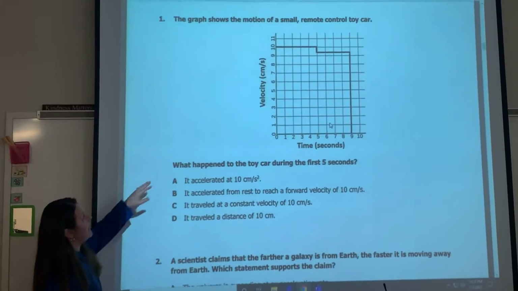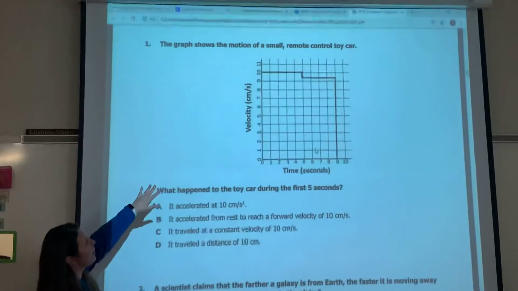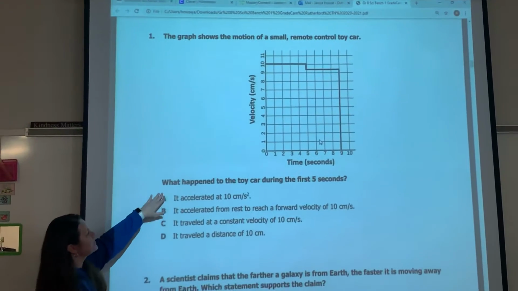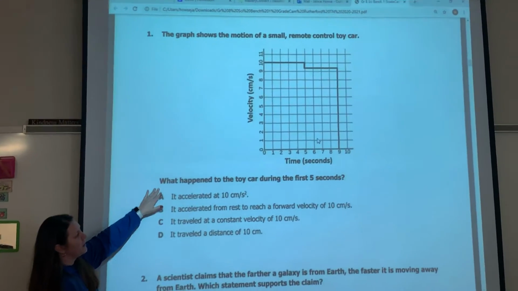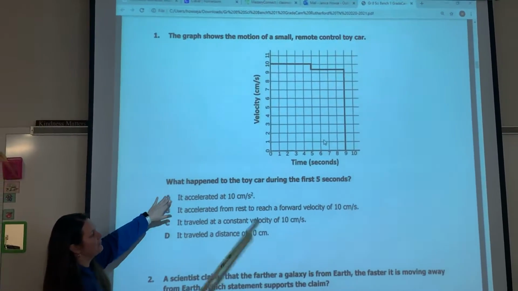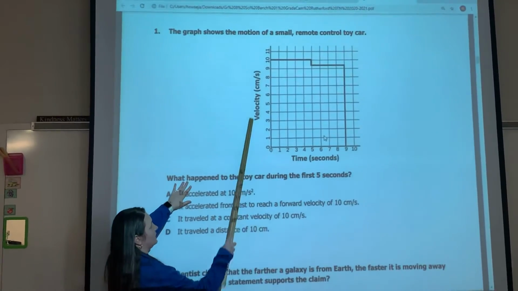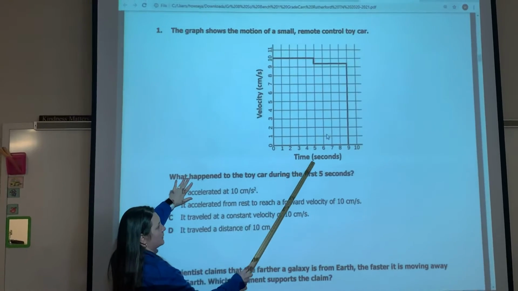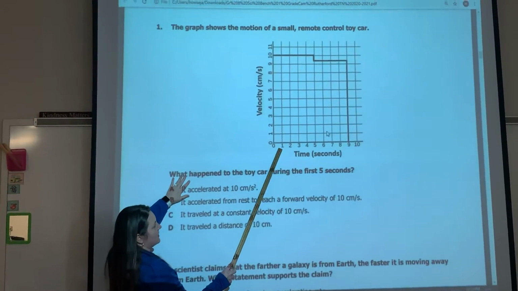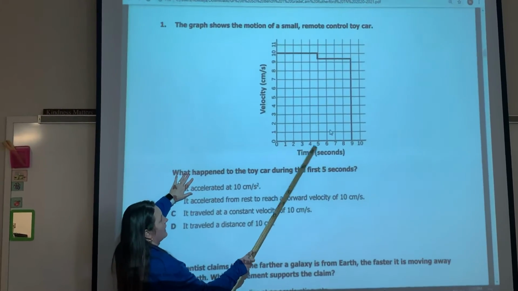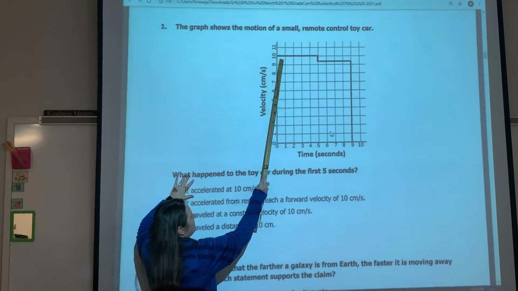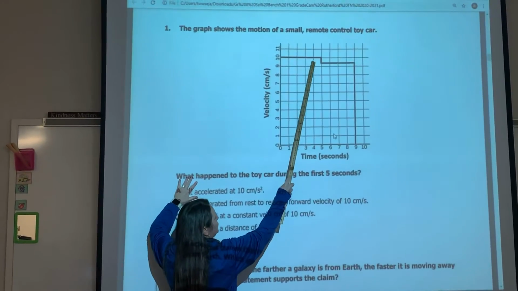This one talks about the graphs that show the motion of a small remote control car. It says, what happened to the toy car during the first 5 seconds? Well, if you look at it, down here at the bottom is the seconds, okay? And this is the velocity. This is your speed that you're doing. Now, if you look at the first 5 seconds, 1, 2, 3, 4, 5, and you go up and you see this line, and it is going straight.